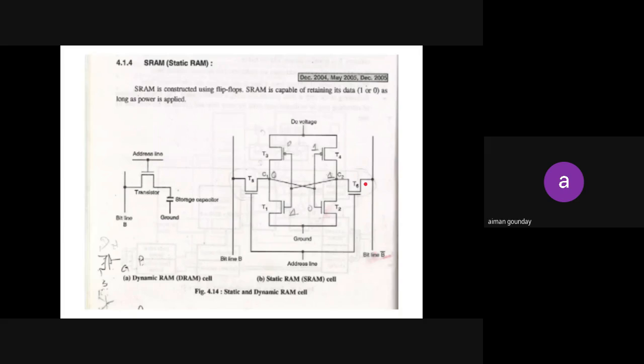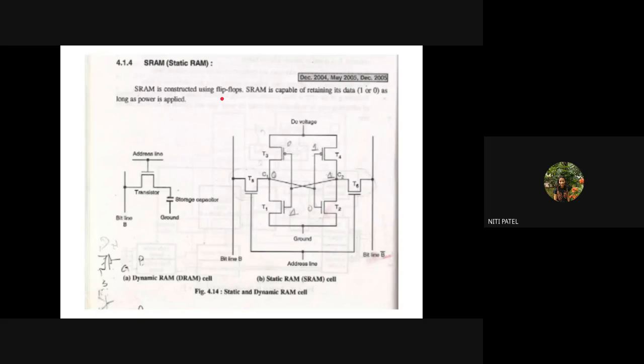Now, can you see that these transistors are cross coupled? Cross coupled means they are joined in such a way to form a cross. Can you see this cross? Okay, so why are they crossed? Because whenever I use transistors and connect them in a crisscross like this, they form a flip-flop.